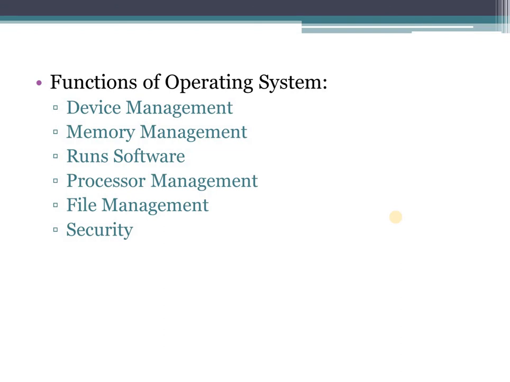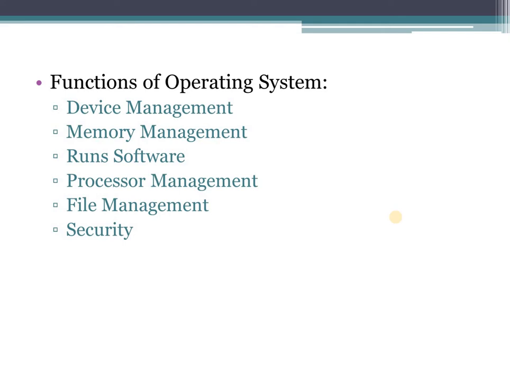Moving on to the functions of operating system. Now, what does an operating system mainly do? The first one is device management, the input and output devices. An operating system controls all the input devices as well as all the output devices of the computer. You are aware of different input devices like mouse, keyboard. The output devices include printer and monitor.